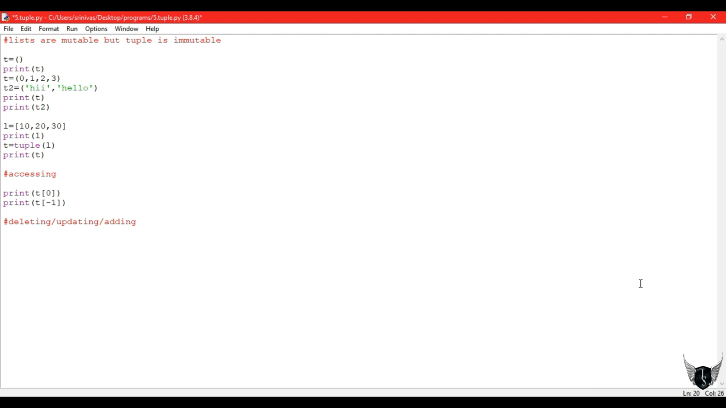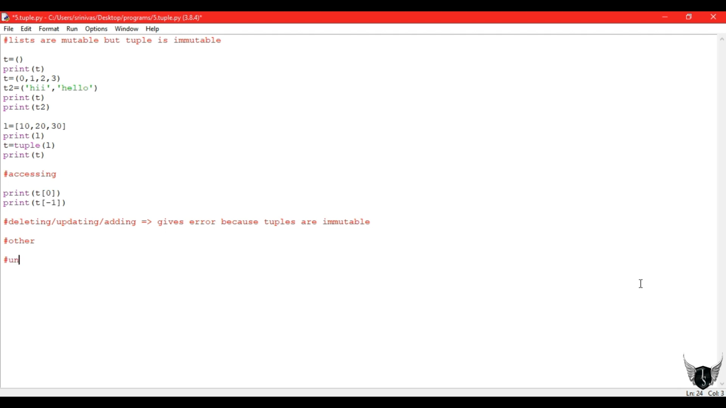So the main point in tuple is, as I already said, deleting, updating and adding the elements. If we try to change the tuple, that gives an error because tuples are immutable. That means they cannot be changed. But that can happen in lists. They have access to that. But in tuple it is not available.